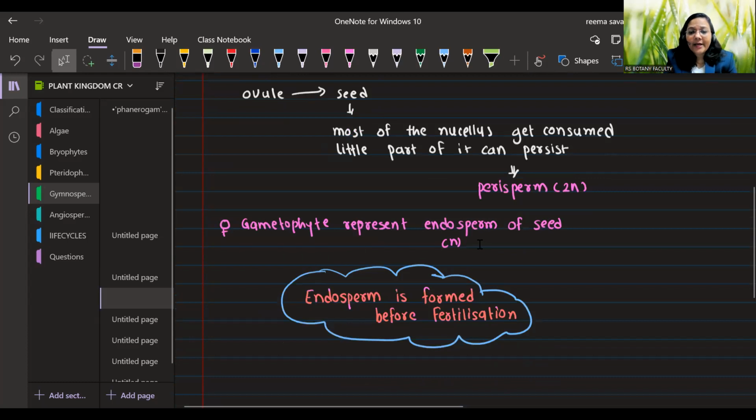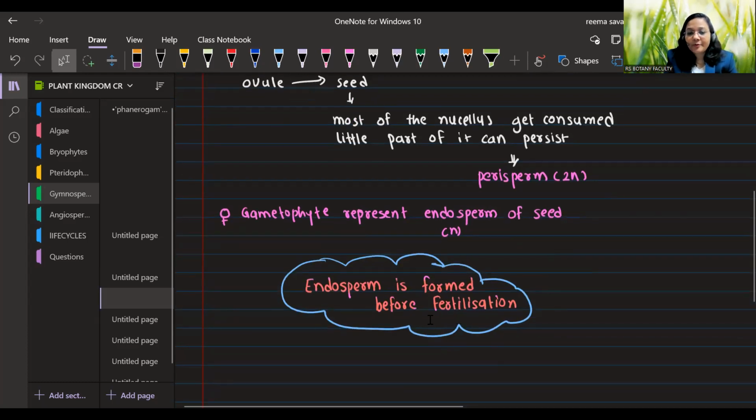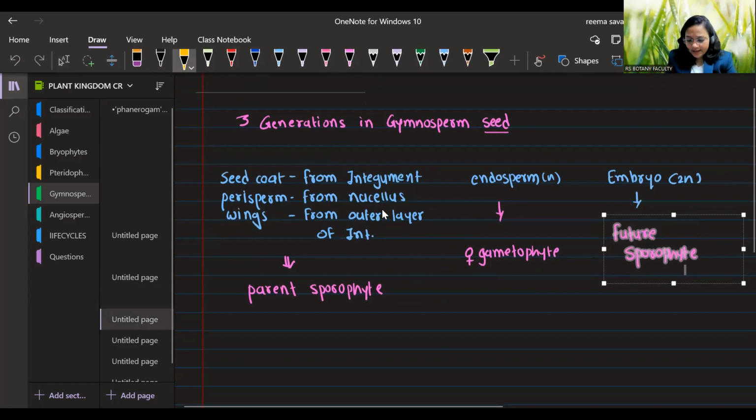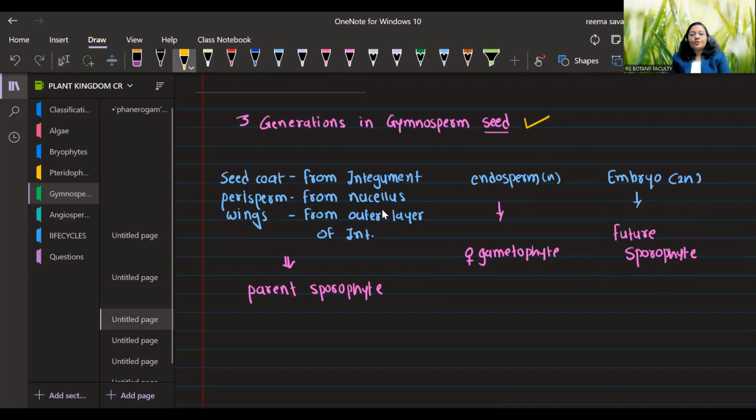Female gametophyte represents the endosperm of the seed, and the endosperm is formed before fertilization. This we have studied on the last page. Next topic: there are 3 generations in a gymnosperm seed. How many generations does a gymnosperm seed have? It has 3 generations. So they have seed coat, they have perisperm, they have wings.